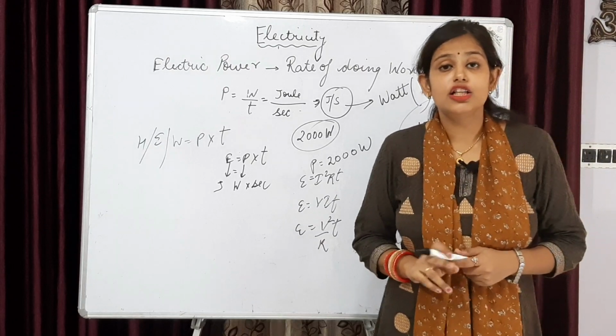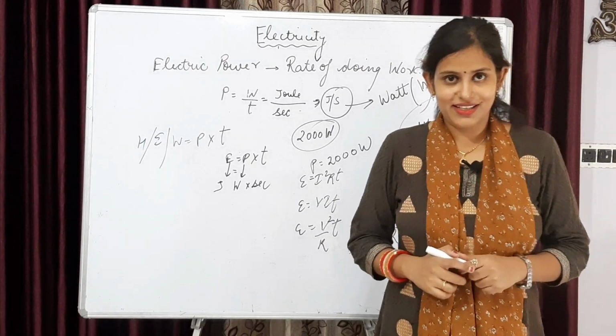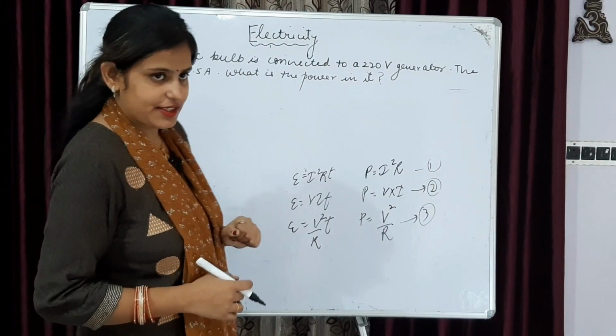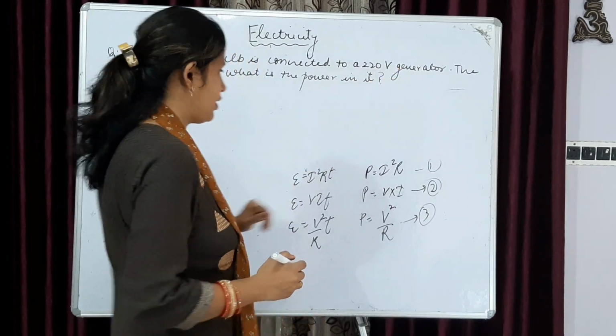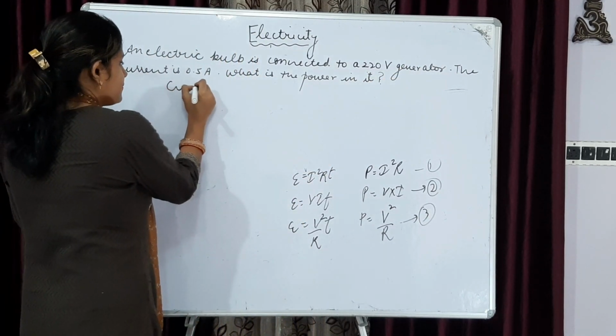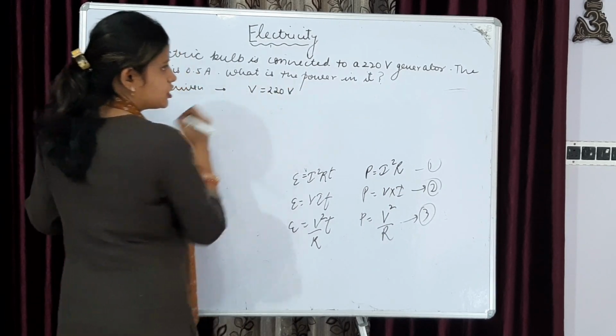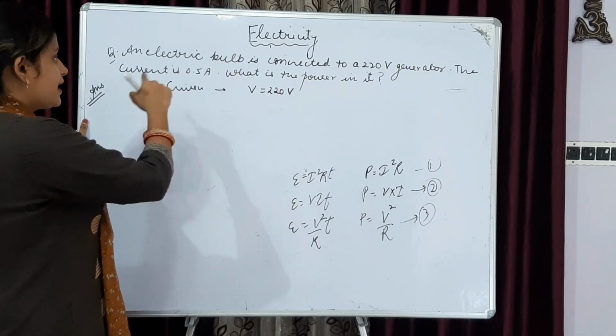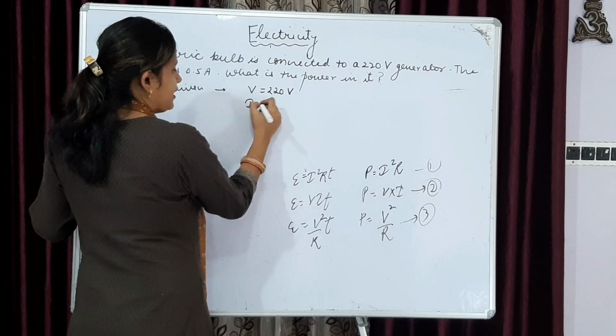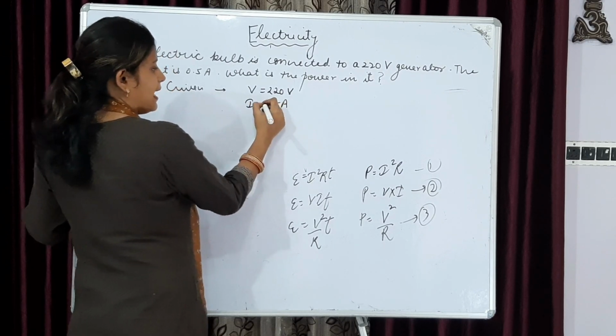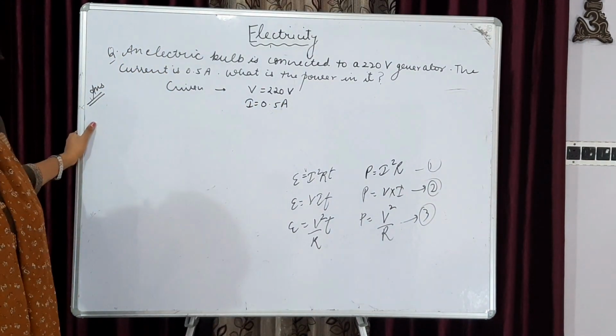Let's do the numerical to understand it more clearly. An electric bulb is connected to a 220 volt generator. What is given here is a 220 volt generator. The current is 0.5 ampere. What is the power in it?